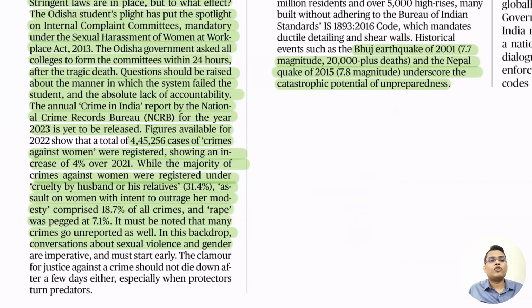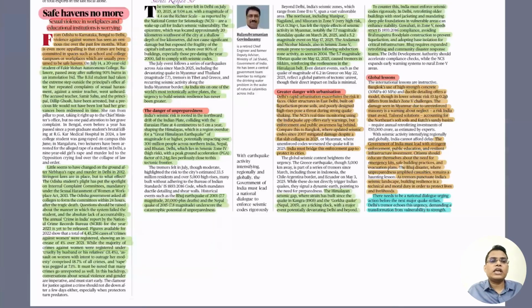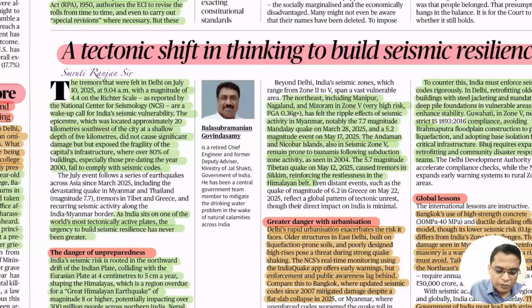We need to bring about comprehensive reform to reduce violence against women. It is not only about law, rules, and regulation. We need to have an all-stakeholder approach. We need to change everything. So, a tectonic shift in thinking to build seismic resilience.